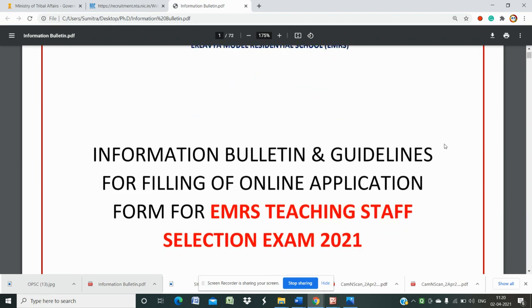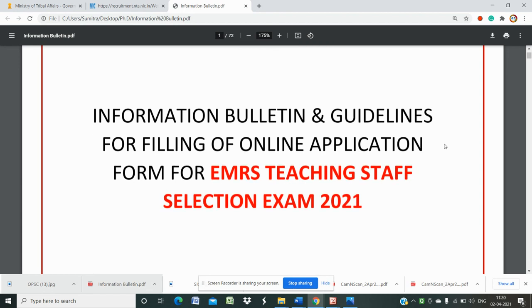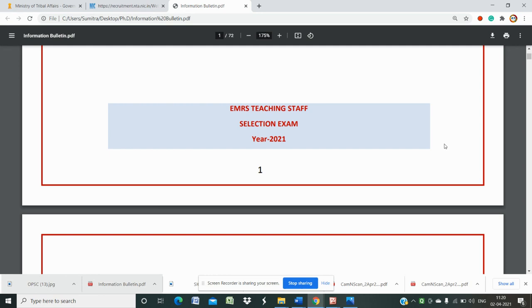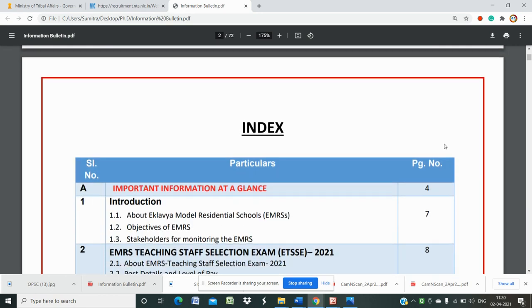Today we are going to discuss the guidelines for filling the online application form of the Eklavya Model Residential School Teaching Staff Selection Exam 2021. Then we will discuss the exam pattern, the syllabus, and all the requisite documents for the online application, and all details about the post, examination, and CBT.